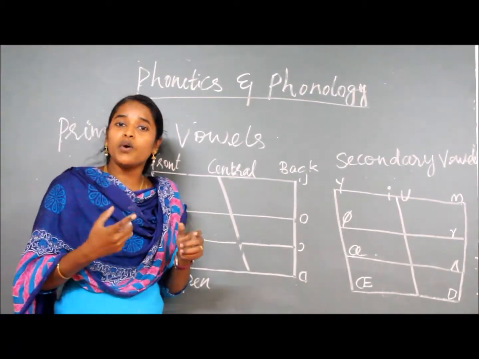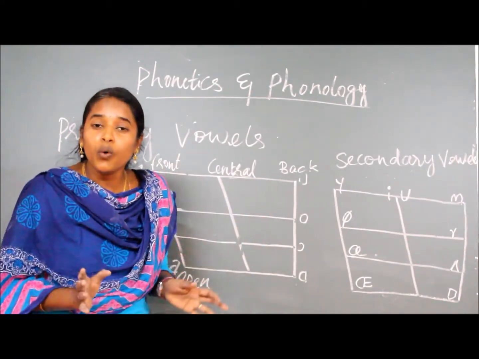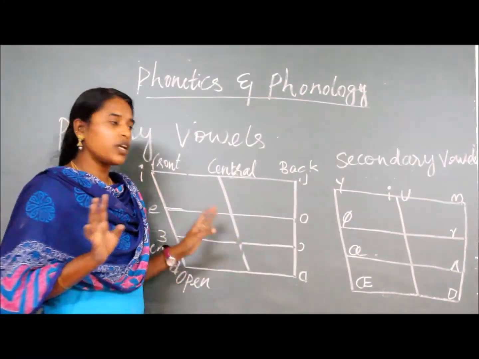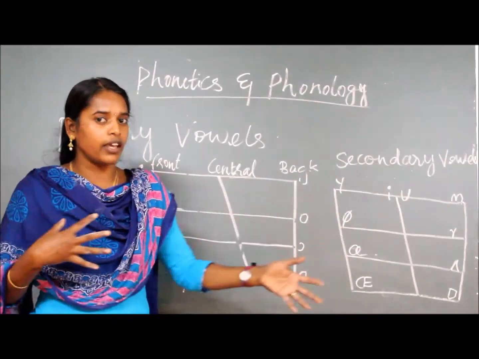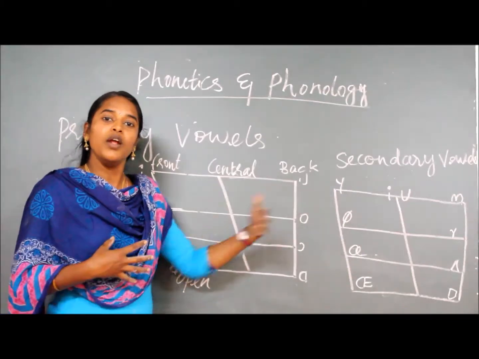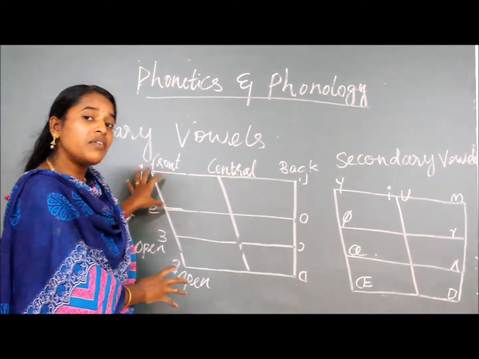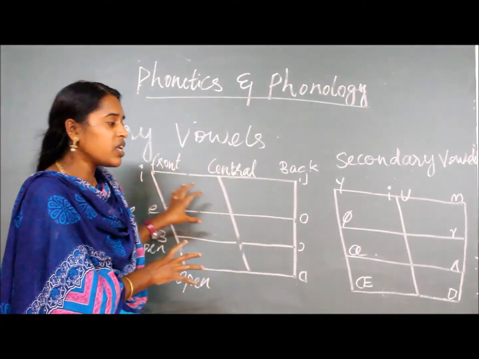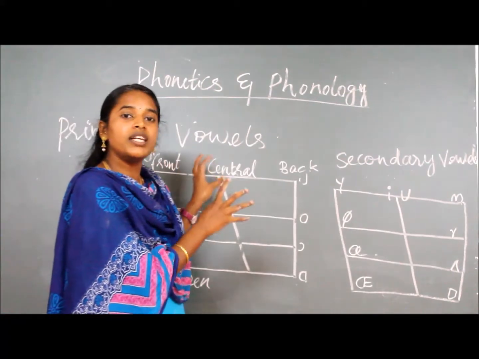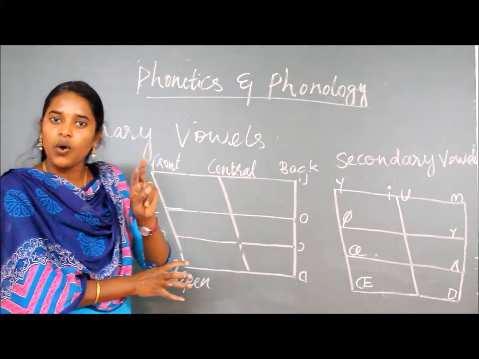When you pronounce long vowels, that is ee, oo, ah, okay, these sounds are called what? It is a long vowel. So you are lengthening it. Okay, you are lengthening it. So those sounds are called what? They are long vowels. So based on this assumption, Received Pronunciation, that is our modern English teams, found that the total structure of the pure vowels is 12 pure vowels.